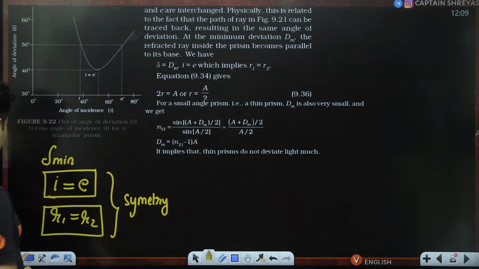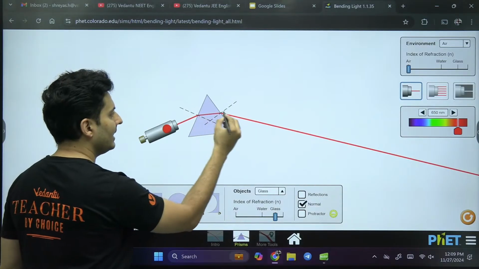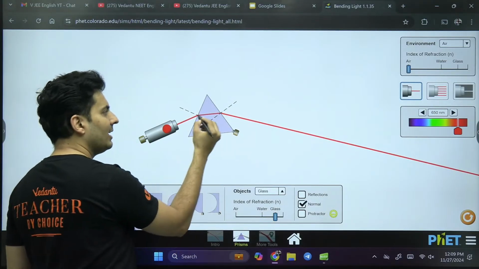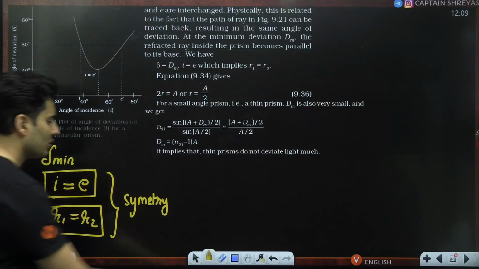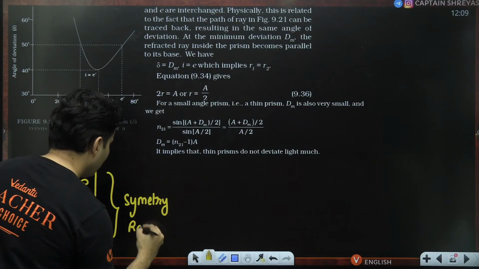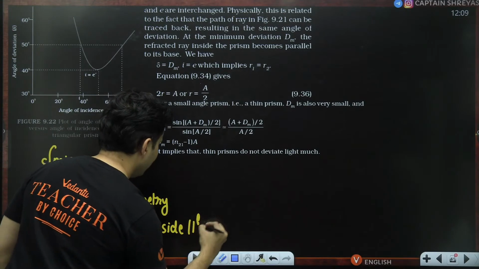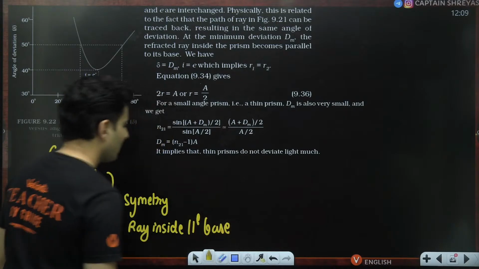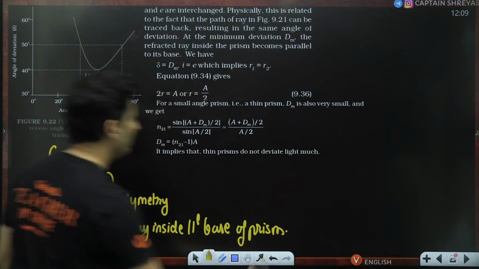Even the ray inside is parallel to the base. Can you see that? The ray inside is parallel to the base of the prism. Everything is going to be symmetric.